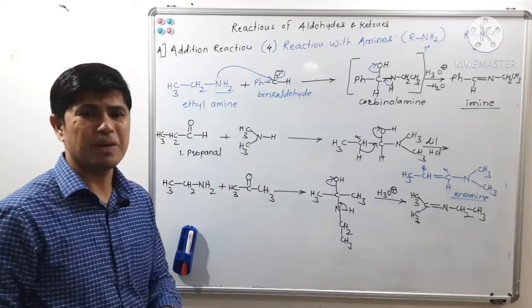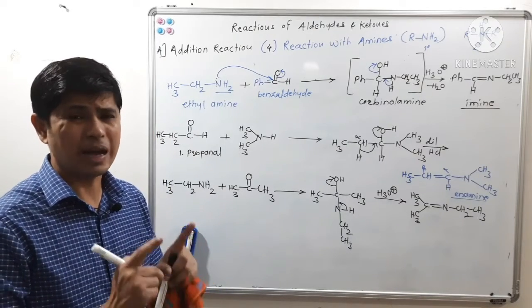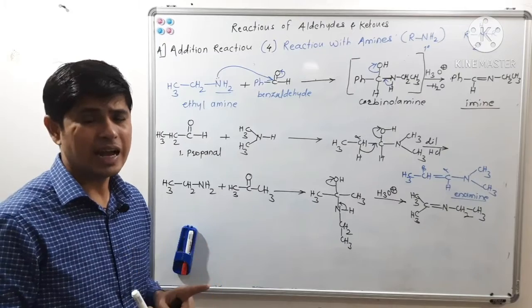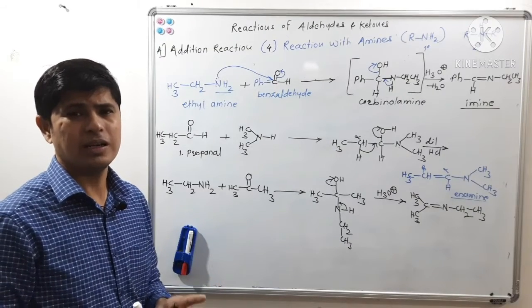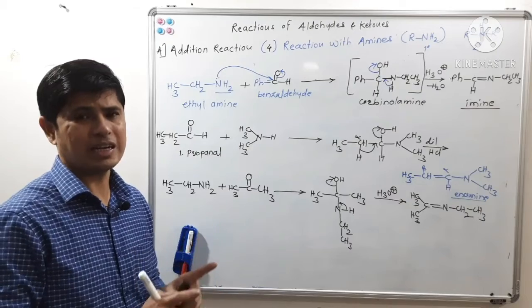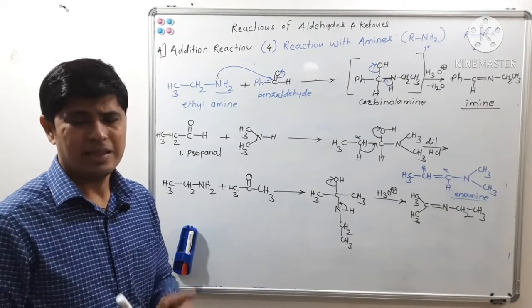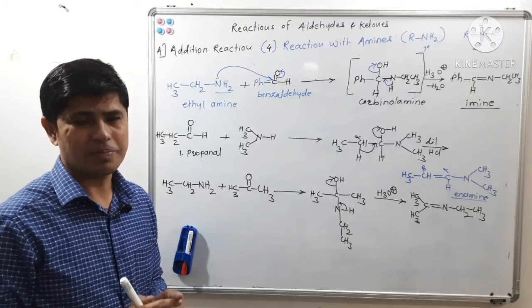So we can prepare imines and enamines by the reaction of aldehydes and ketones with either a primary amine or a secondary amine. If we react an aldehyde or ketone with a primary amine, then we will get an imine as a product.